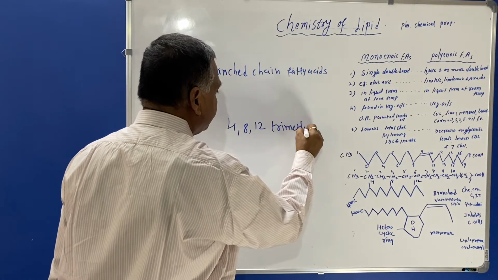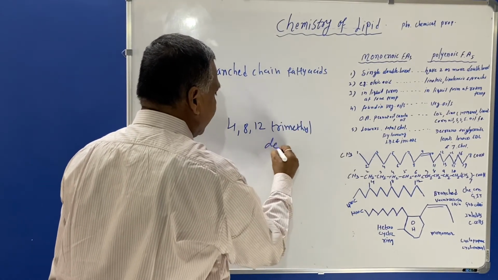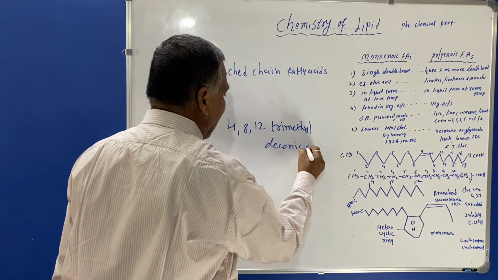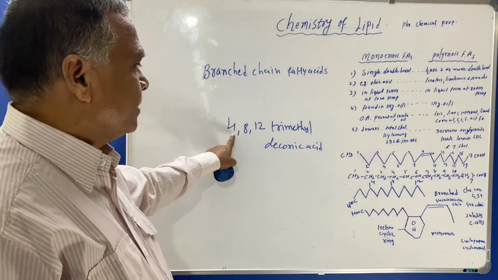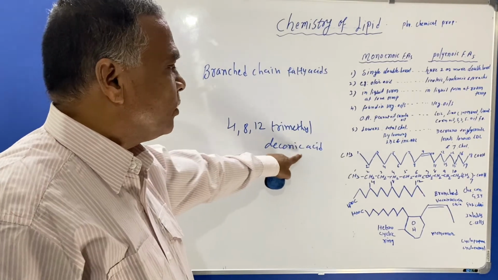trimethyl dodecanoic acid. Why is it said to be 4, 8, 12 trimethyl dodecanoic acid?